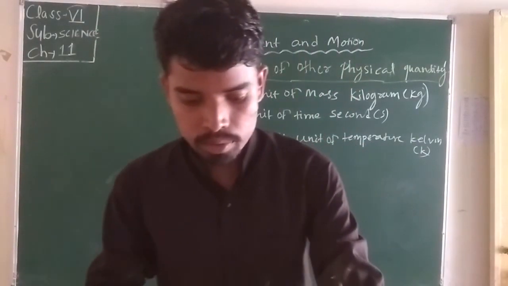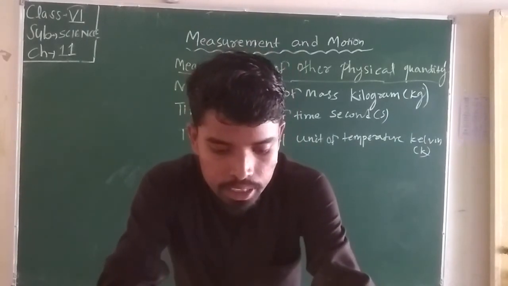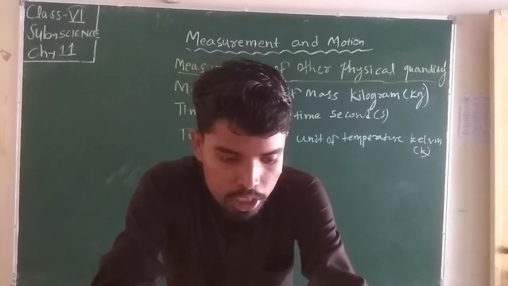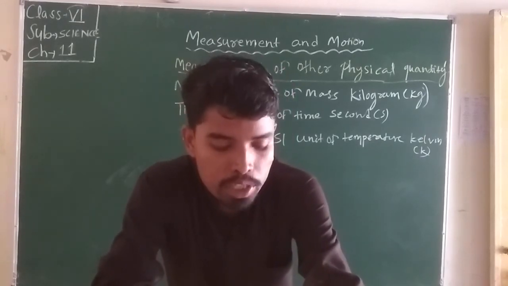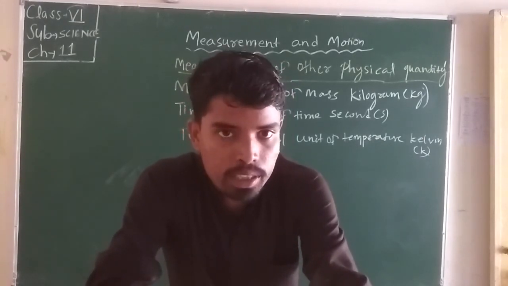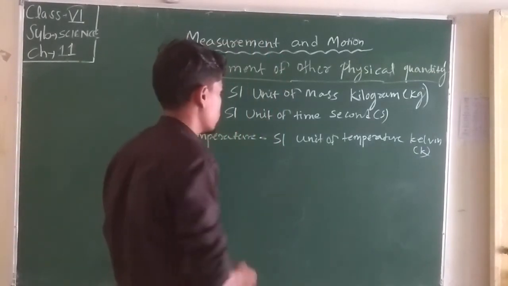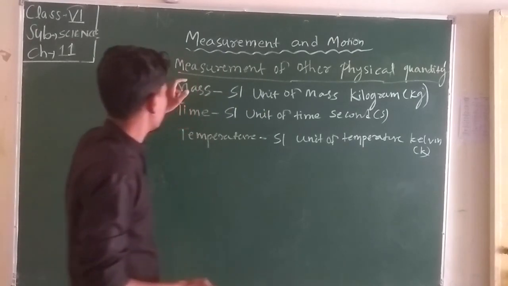The instrument used to measure temperature is called a thermometer. Students, so this is your chapter, measurement.